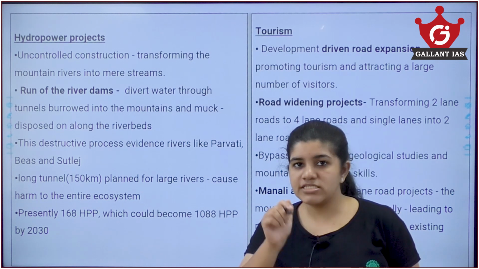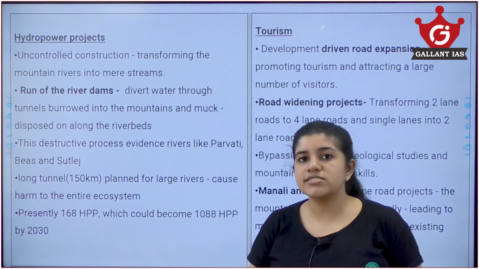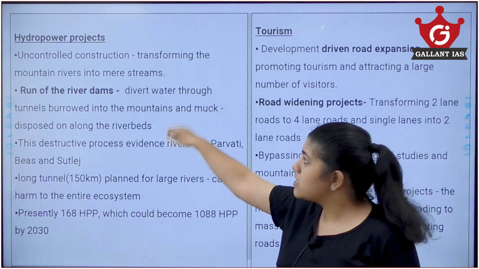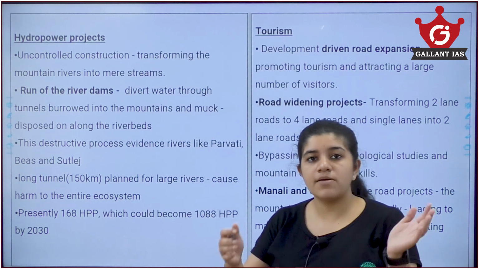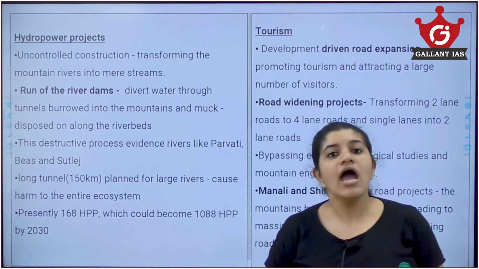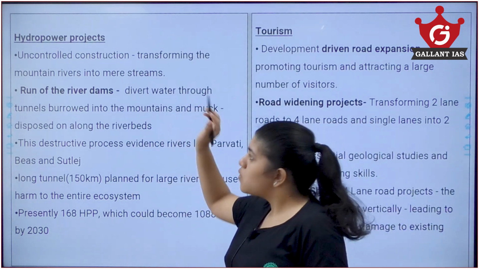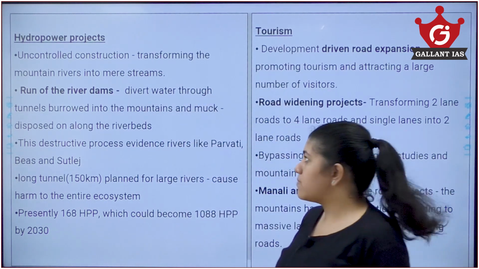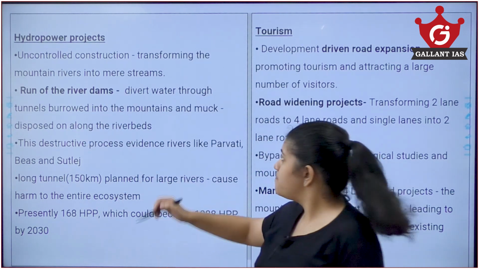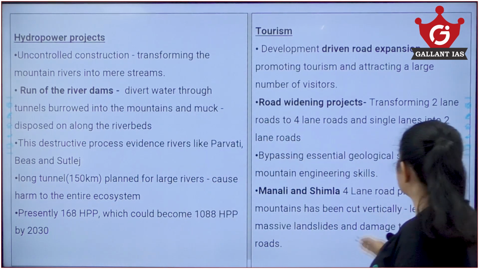Last time I told you about the Indus Water Treaty and the run-of-the-river projects like Kishan Ganga and the Ratle project in China. Similar run-of-the-river project dams were created where the mountain rivers were diverted through a tunnel to form streams so that they could generate hydropower electricity. So what happens in the case where the run-of-the-river projects are built? This diverts the water from the main river through tunnels burrowed in the mountains.